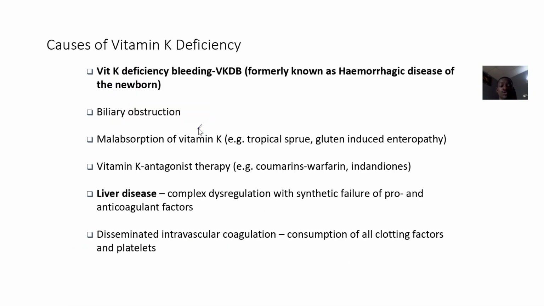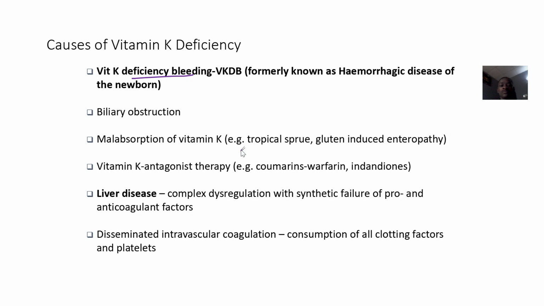So what are the causes of vitamin K deficiency? You can have vitamin K deficiency bleeding, formerly known as hemorrhagic disease of the newborn. Sometimes it's biliary obstruction. Sometimes you are taking vitamin K appropriately, but the absorption is not optimal.